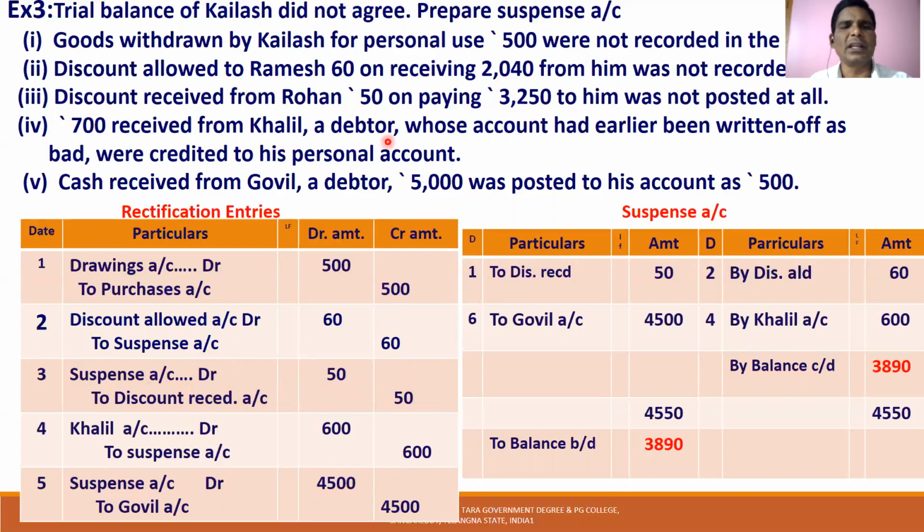700 received from Khalil, a debtor whose account had earlier been written off as bad, was credited to his personal account. So what happened when Khalil paid 700? What is the entry they wrote? They wrote cash account debit to Khalil account. So the cash account is correct, but crediting the Khalil account is wrong.